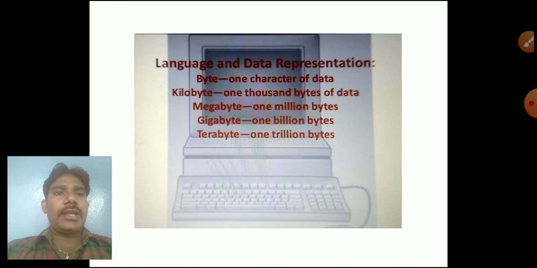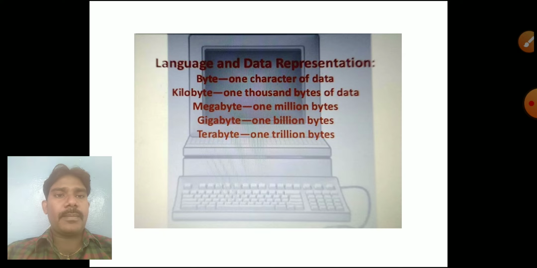Next one, language and data representation. Whatever data you are giving to the computer, everything is considered as byte, kilobyte, megabyte, gigabyte, terabyte. One character of data is called a byte. 1000 bytes of data is called a kilobyte. Megabyte means 1 million bytes, gigabyte means 1 billion bytes, terabyte means 1 trillion bytes.